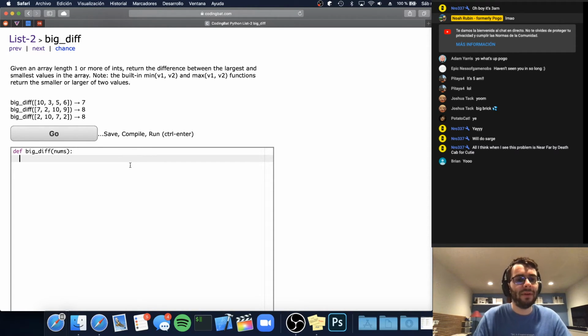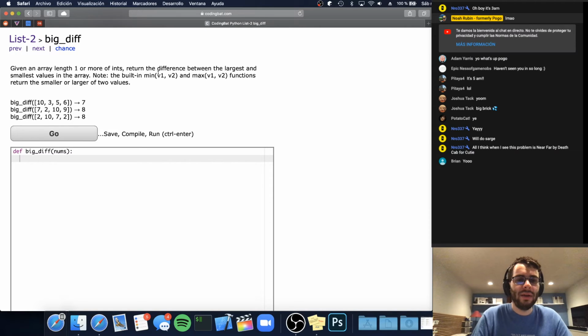So big diff. Given an array of 1 or more ints, it's not well worded, but return the difference between the largest and smallest values. It's kind of funny because they tell you the built-in min and max functions.